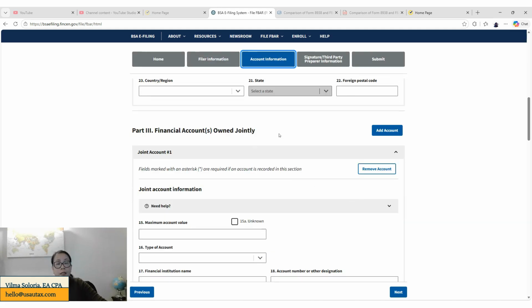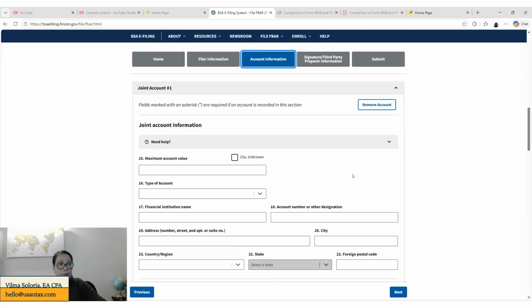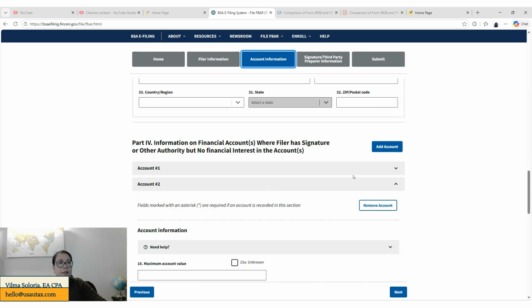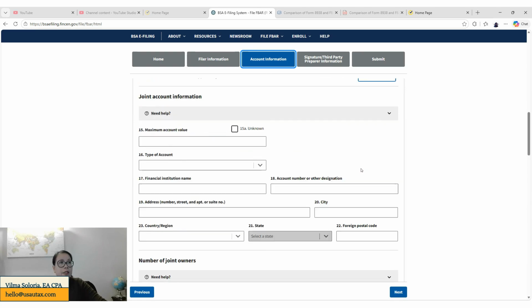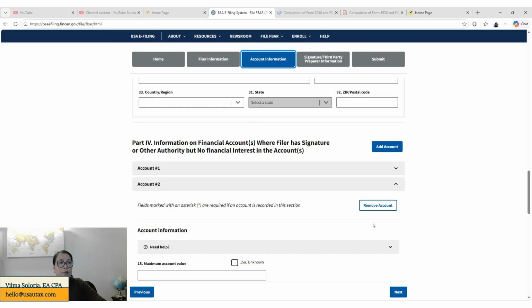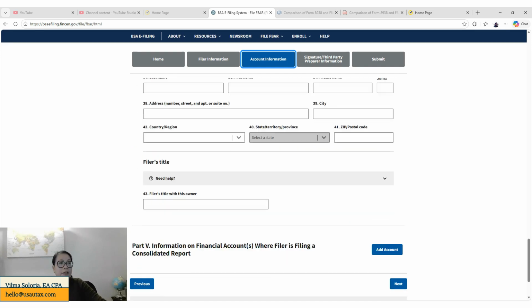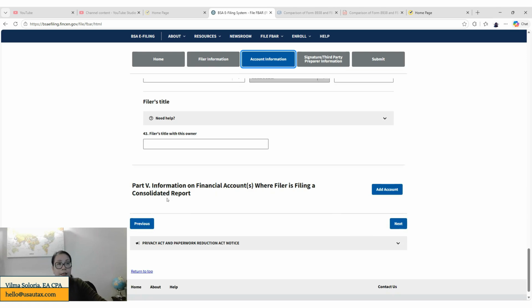For those accounts that you own jointly, for example with your foreign spouse, this is where you're going to put them. Part 4 is where you're going to put all the bank accounts for which you have signature authority. Like I mentioned earlier, part 5 does not belong to an individual, so you don't need to touch this one.